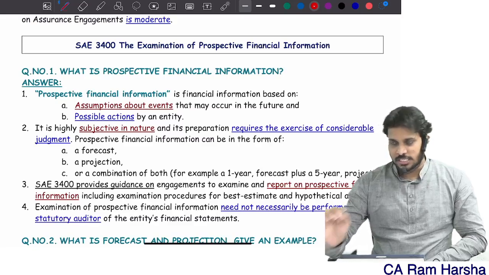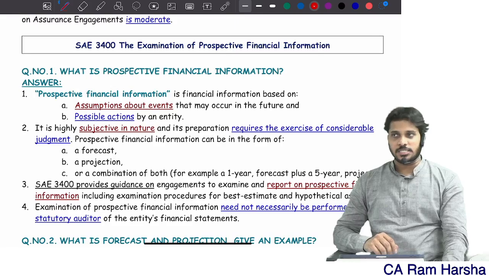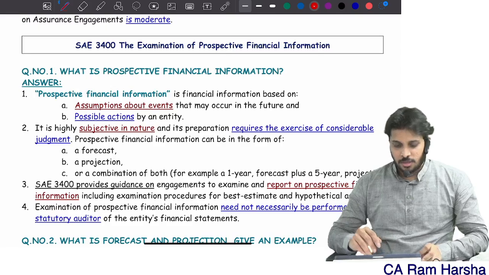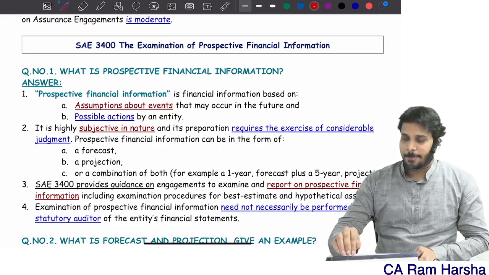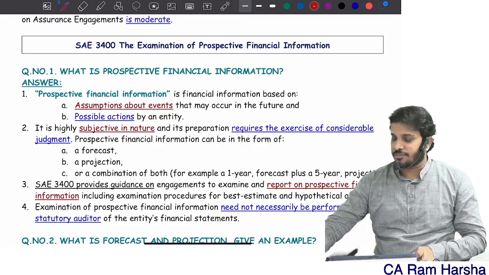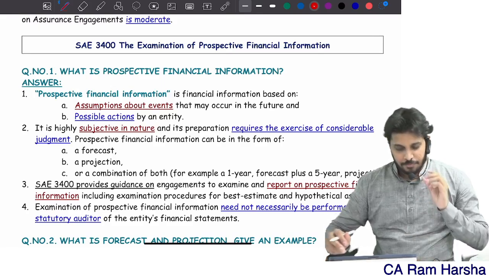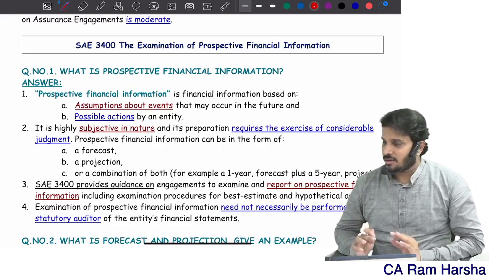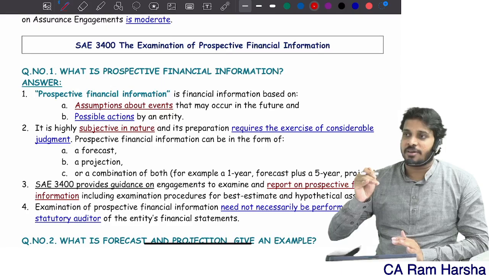Yeah, let's continue with 3000 series. So 3400, examination of prospective financial information. Prospective financial information means financial information about the future.